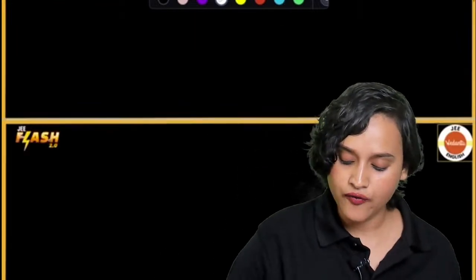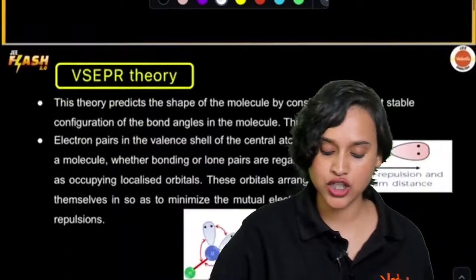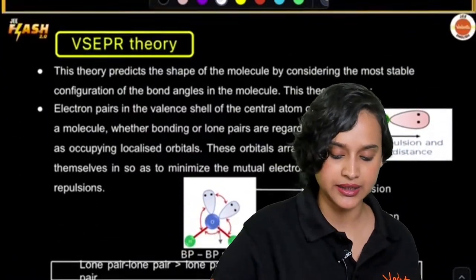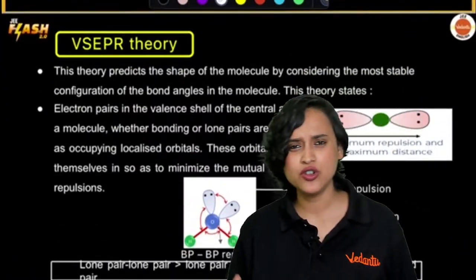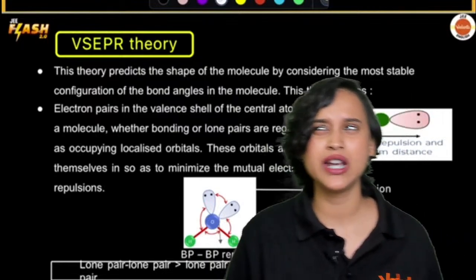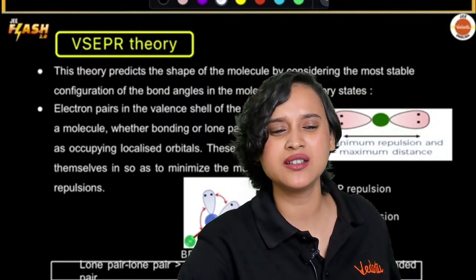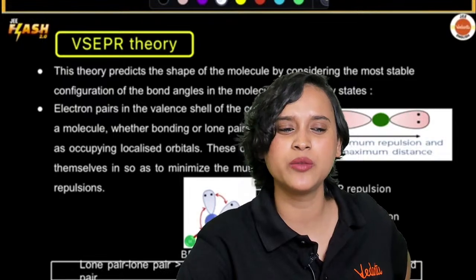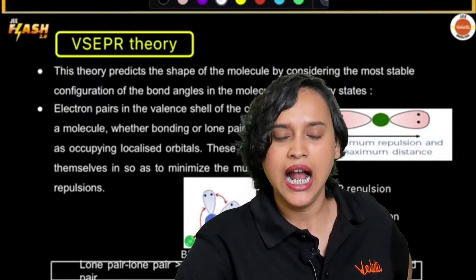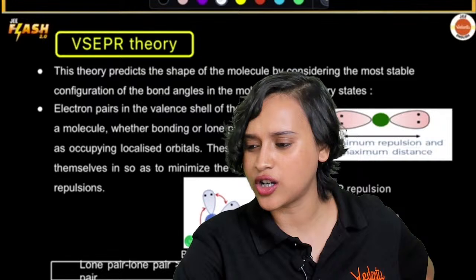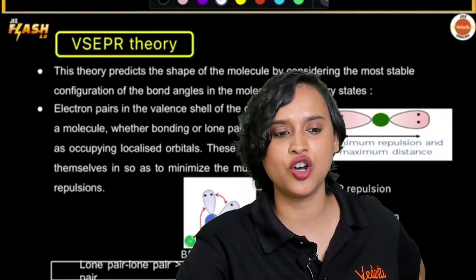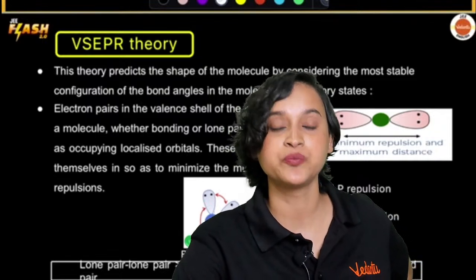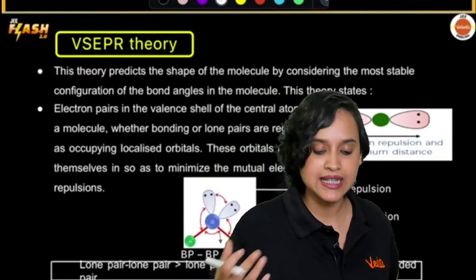So let us start with VSEPR theory. Valence shell electron pair repulsion theory. That's our VSEPR theory. Before this, was there anything else that I had to teach you? We had to talk about bond parameters and all of that, but I guess we will talk about bond parameters later. And also we will talk about Fajan's rule at the end of the session. Okay, don't worry. Now let's talk about VSEPR theory.